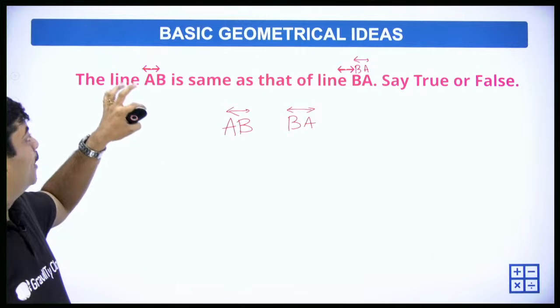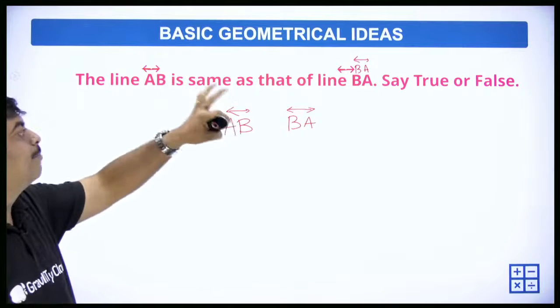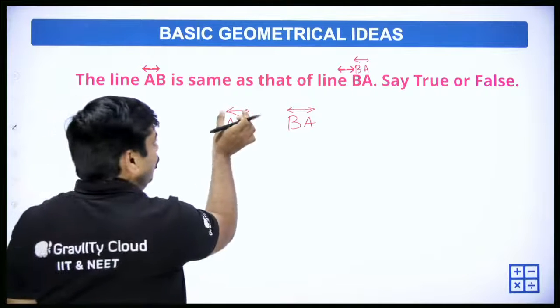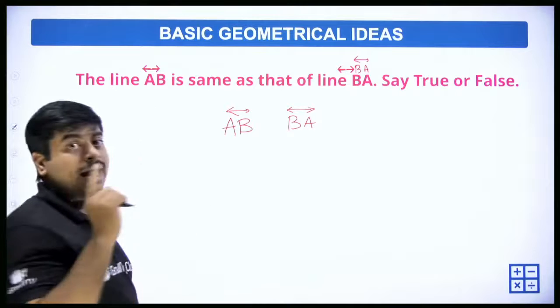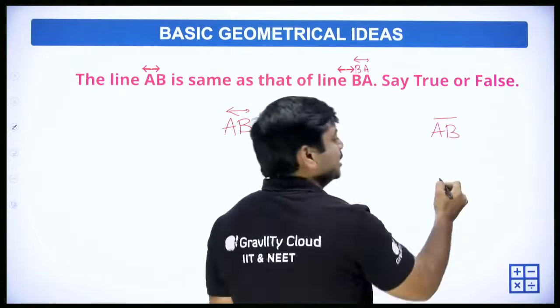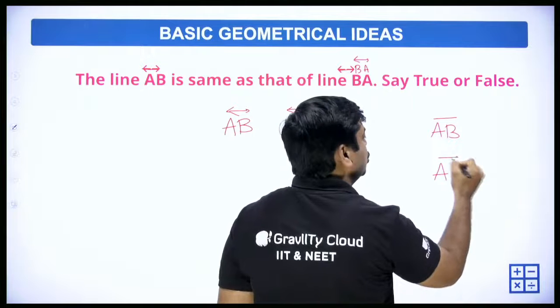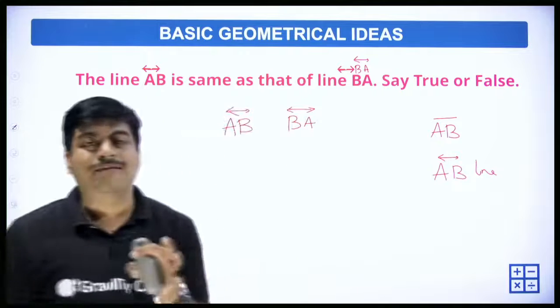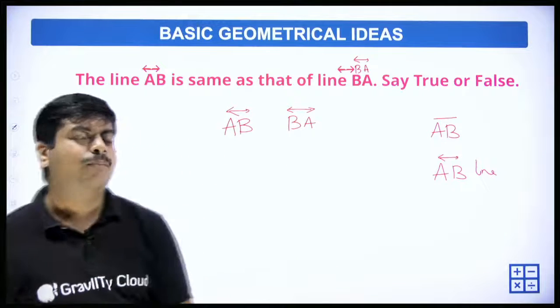Say true or false. This notation says that it's a line, it is not a line segment. If we have AB bar, it is a line segment, but if we have AB with two arrows like this, it is a line. And for a line we said there is no starting or ending point.